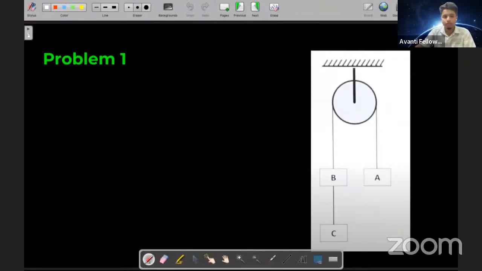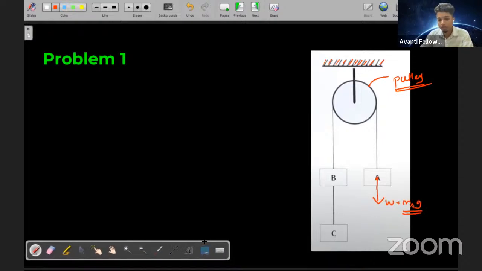Now, students, see, if this is the pulley problem and it is attached to a surface over here. This is the pulley. This is how your pulley problem looks, and there are certain masses A, B, and C over here. Let's consider mass A. Will there be a weight acting over here? Weight is equal to MAG. Similarly, for C, there will be a weight acting, W equal to MCG. And for B, MBG. All the things are fine.